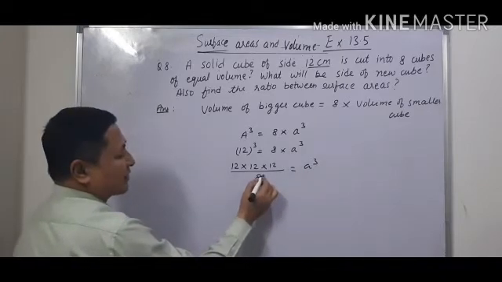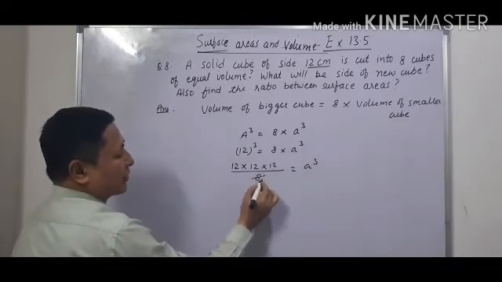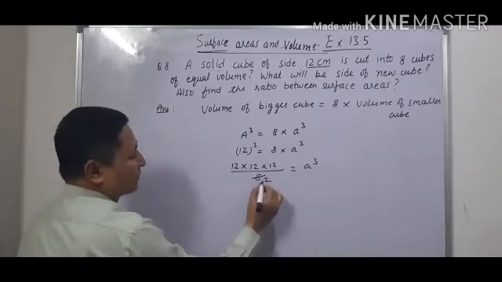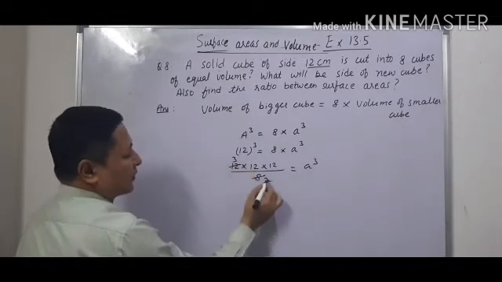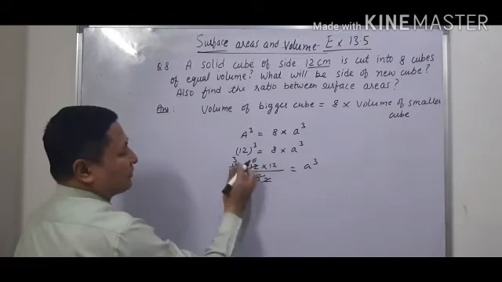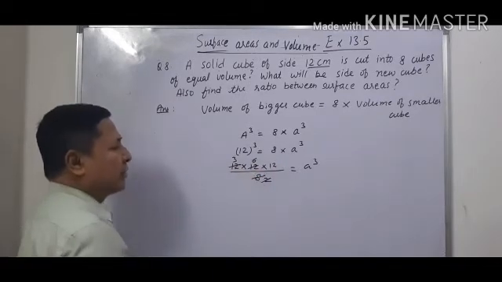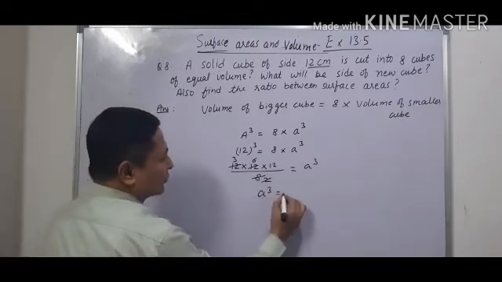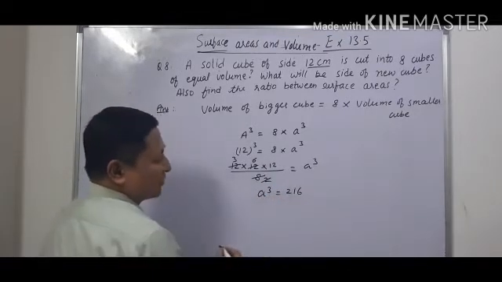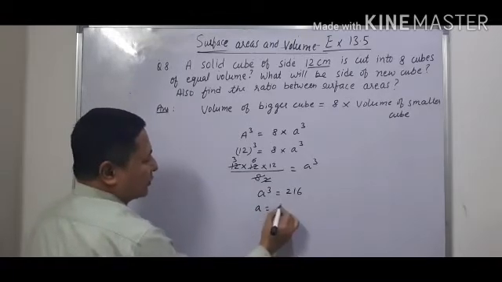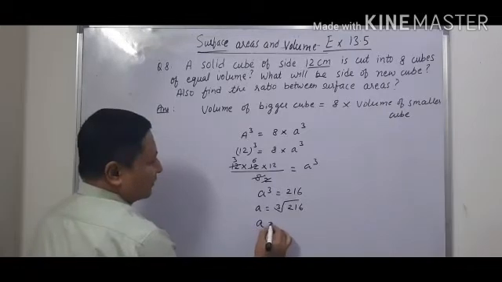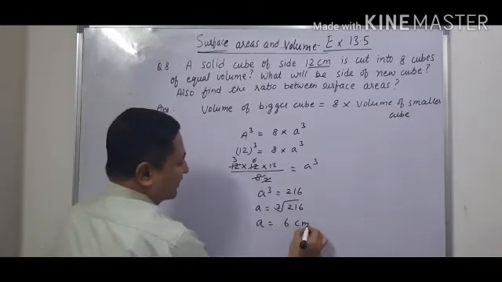So when we cancel this, we get 8 or 4 2s are 4, 3s are, then 2 6s are. When we solve this, 3 into 6 is 18, 18 into 12 is 216. So a cube is equal to 216. So a will be equal to the cube root of 216. So a will be equal to 6 centimeter.